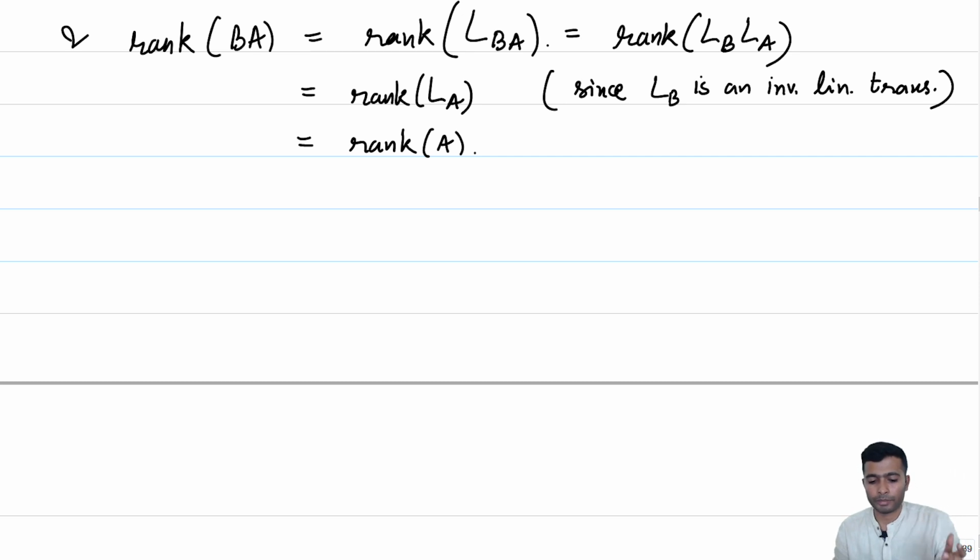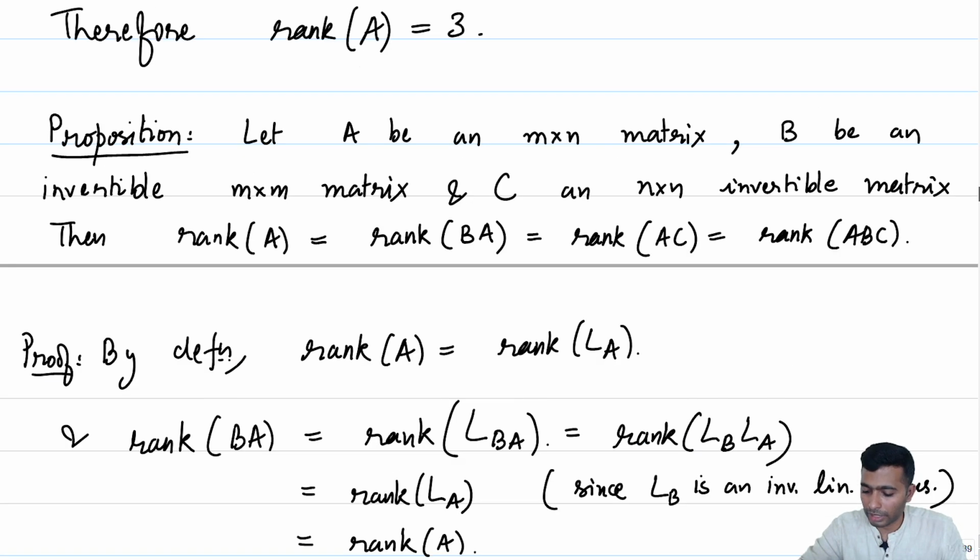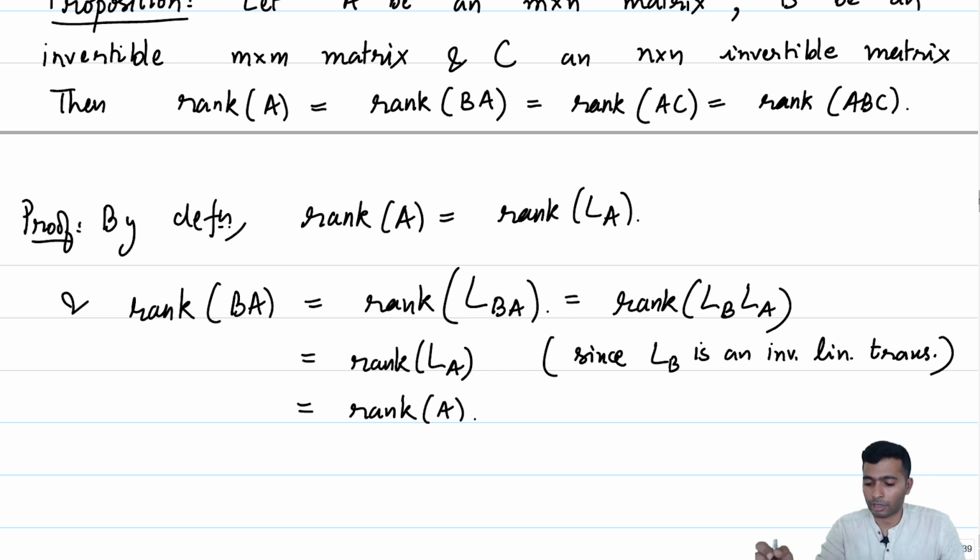So, by a similar argument, it is easy to prove that rank of A is the same as rank of AC, and rank of A equal to rank of BA immediately tells us that rank of BA is the same as rank of, oh, I have written something wrong here, I am a bit sorry about that, this is BAC. Rank of BA is the same as rank of BAC.